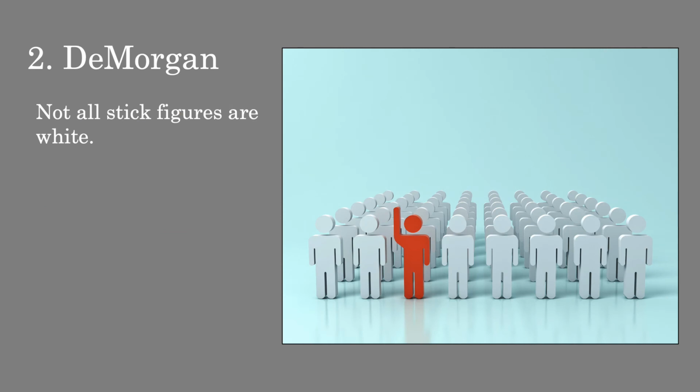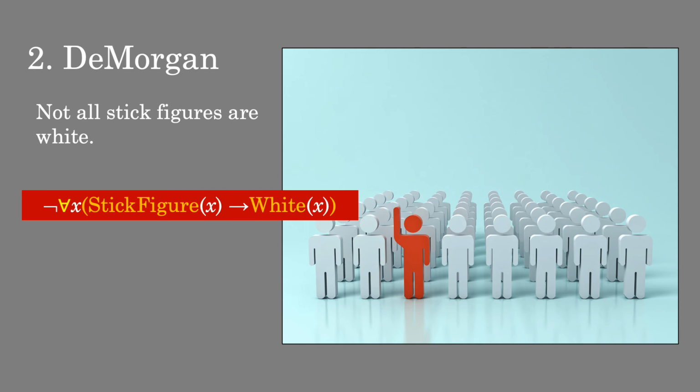Okay, so now what I want to do is combine what we've learned about quantified DeMorgan's laws with what we already know about translating the verb to be when we're dealing with quantifiers, right? So let's just go back to this example, but we're going to make it a little bit more complex. Suppose that we say, not all stick figures are white, as is the case in this picture.